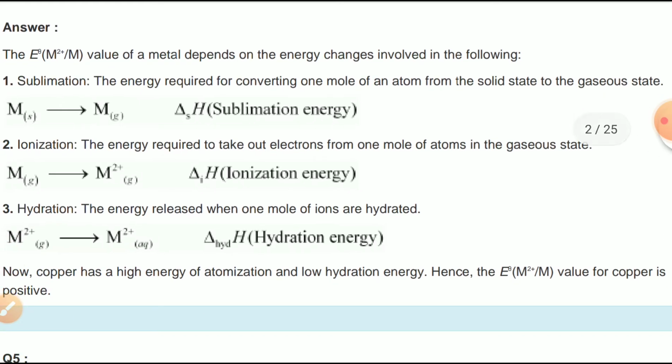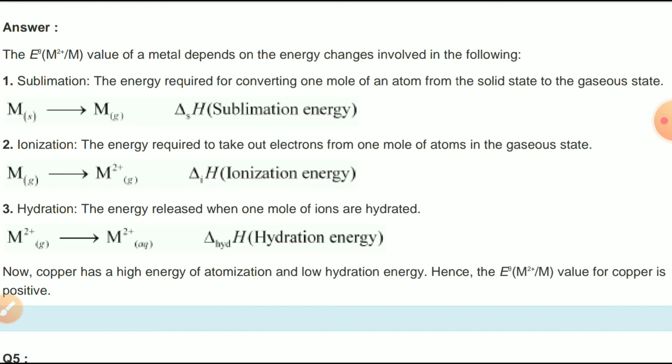Then point number 3, hydration. The hydration enthalpy or hydration energy is the energy released when 1 mole of ions are hydrated, that is, M+ in the gaseous state is converted into M+ in the aqueous condition. That is called hydration enthalpy. Now, copper has a high enthalpy of atomization and low hydration energy. Hence, E0 of M2+/M value of copper is positive.